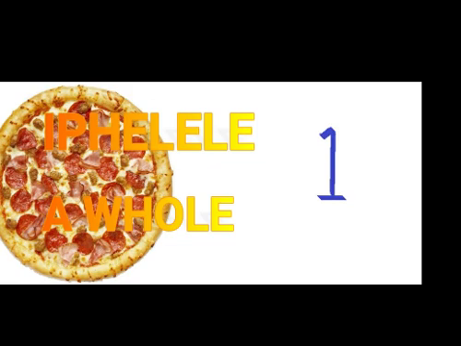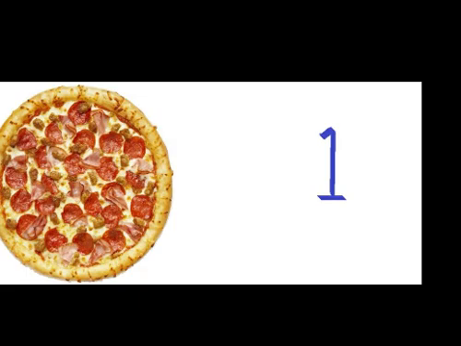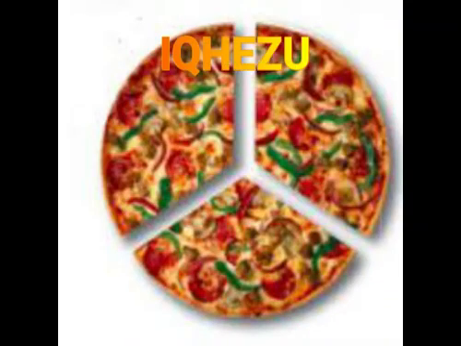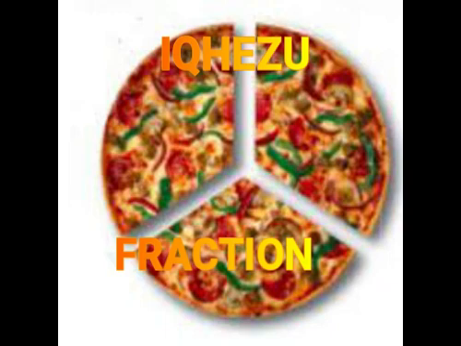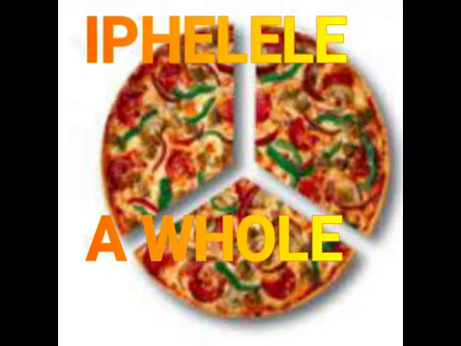Look at this pizza. It is a whole. Jonga le pizza. Iphelele. We can divide this pizza into 3 equal slices. Singayahlula le pizza ibe zizilayi ezithathu ezilinganayo. Each slice of pizza is a fraction because each slice is part of the pizza. Isilayi ngasinye sale pizza siliqhezu kuba isilayi ngasinye siyinxalenye yale pizza.